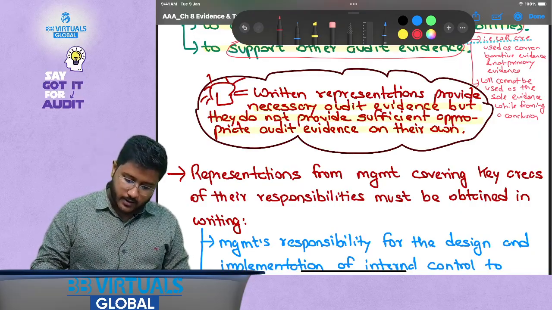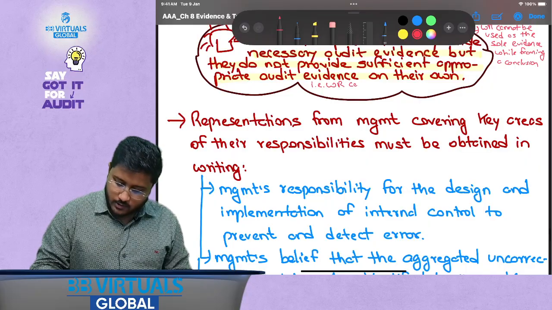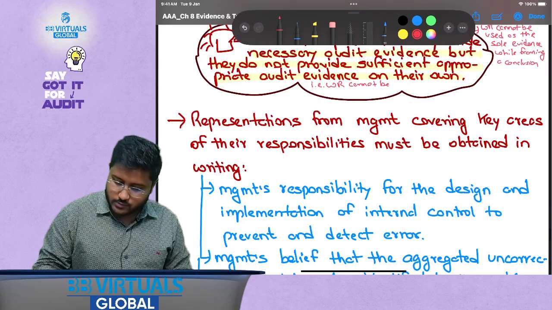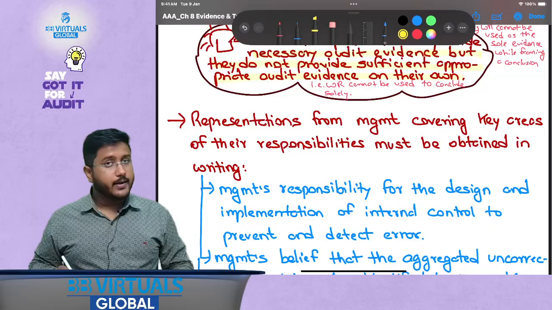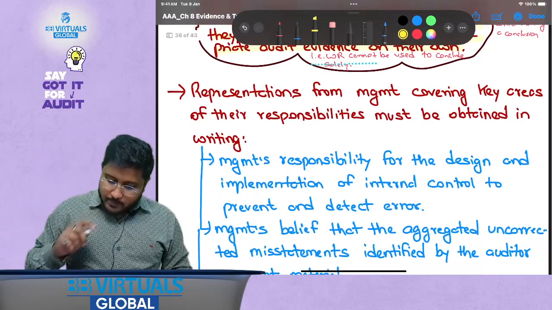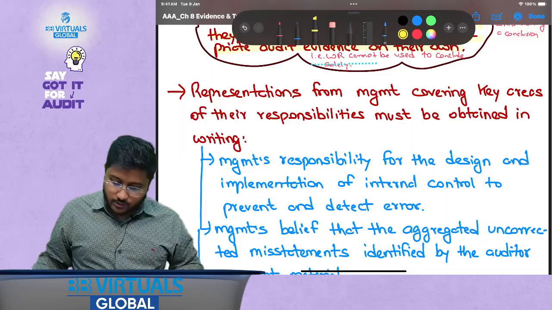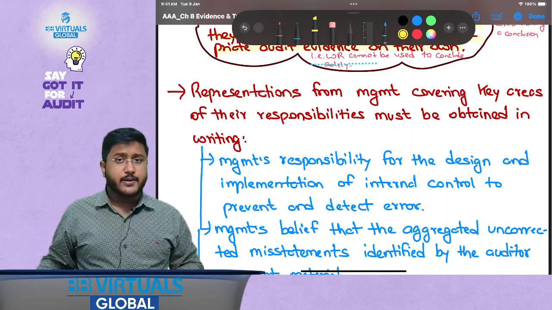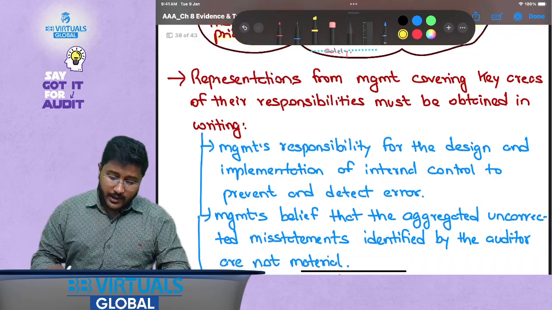That is, WR cannot be used to conclude solely. Okay, that is important. Now, written representations from management covering areas of their responsibilities must be obtained in writing. That is, representations regarding management responsibilities should be confirmed in writing.